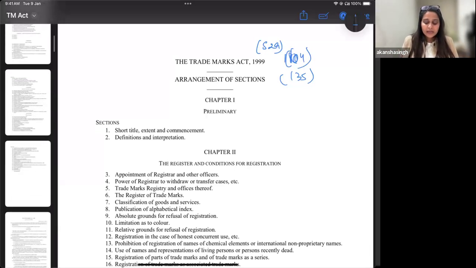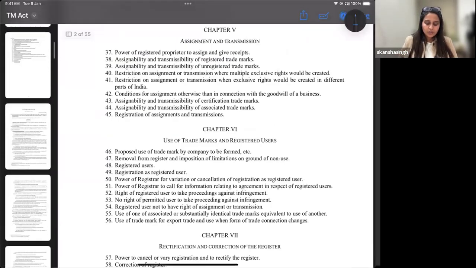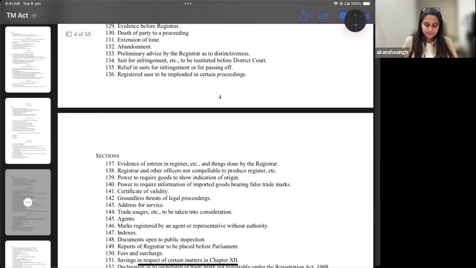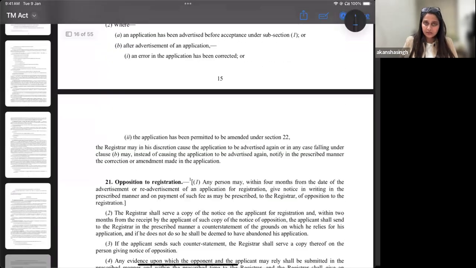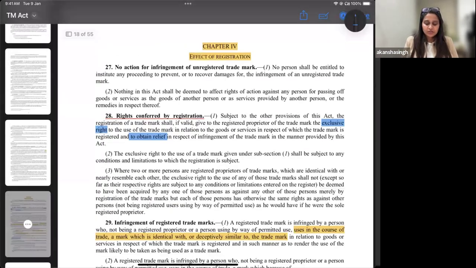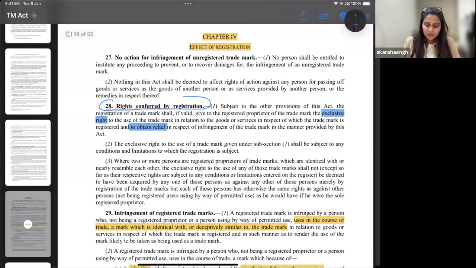Okay, so Trademark Act basically says that if you have a registered trademark, you will have certain set of rights. What are those set of rights? So let's try to understand. And what will happen if there is infringement of a registered trademark? So section 28 talks about the rights conferred by registration. So we understand that there will be certain set of rights that will be conferred to you if you actually obtain a registration. You will have the exclusive right to deal with it. You only can provide a license for it, right? All these set of rights will come with you under section 28.